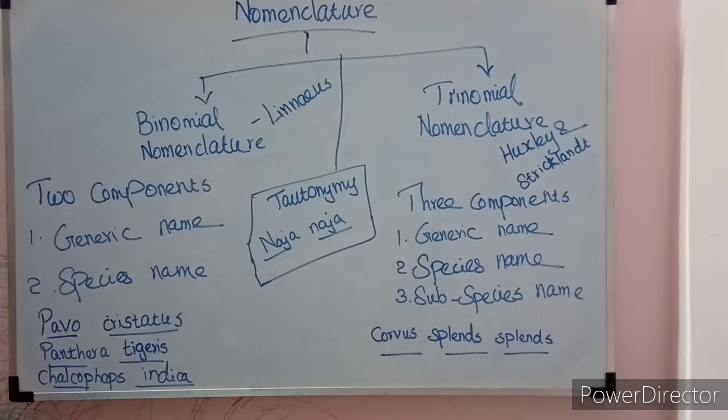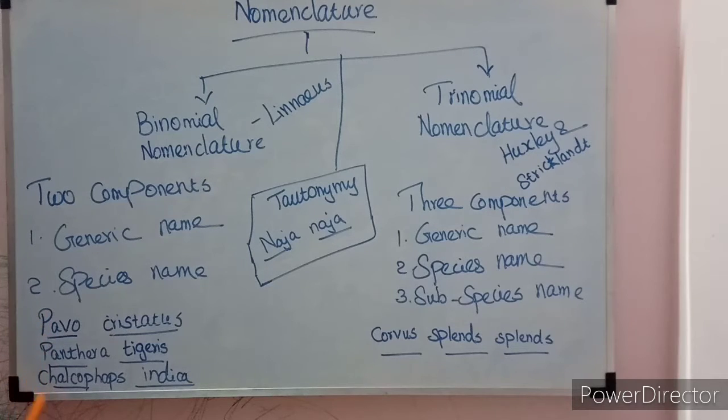So the name consists of two parts. The first part is called the generic name and the second part is called the species name. So the genus name is the first part, and the species name is the second part. When we are writing the name, the generic name should start with a capital letter, uppercase. The first letter of the generic name should be a capital, and the species name should be everything in lowercase, small letters only. When we are writing the scientific name, we have to underline the two names separately. If it is printed, the printed form itself should be in italics.